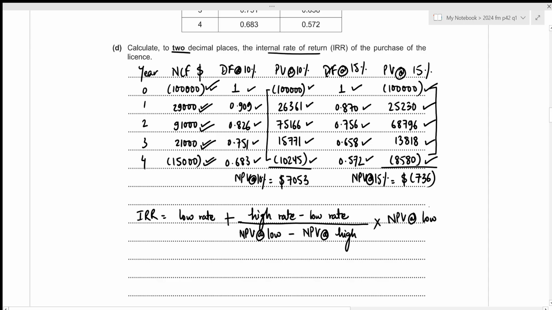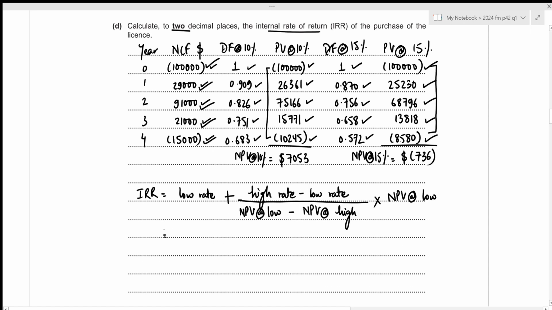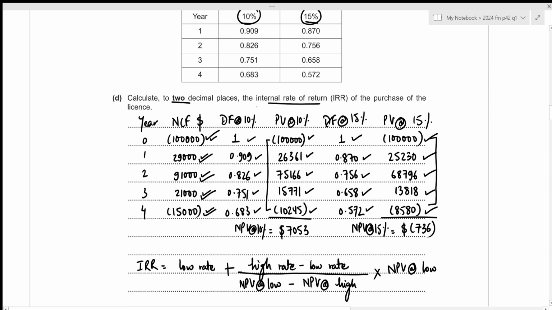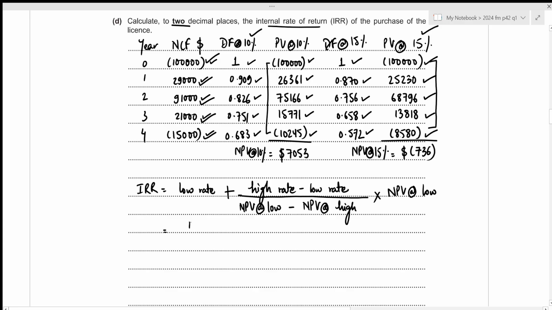Okay, now we can just input our values. We know that we are working with two different rates, 10% and 15%. So the low one among these two will be 10%. The high rate will be 15%. The low rate is 10%.